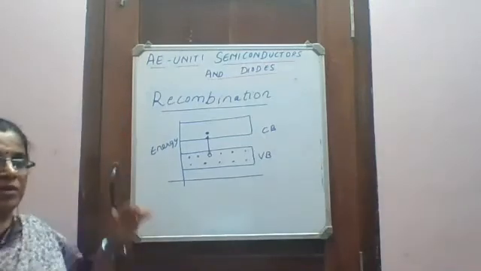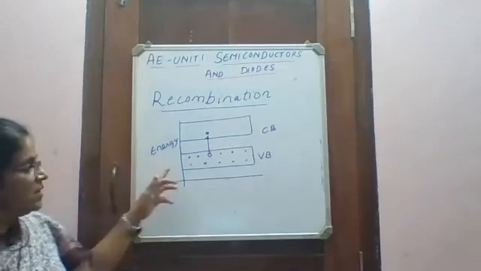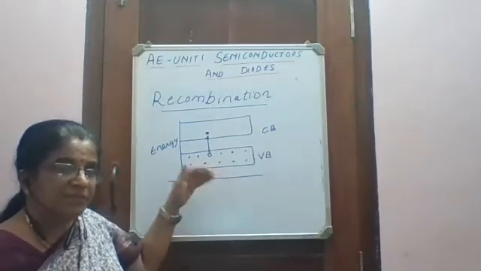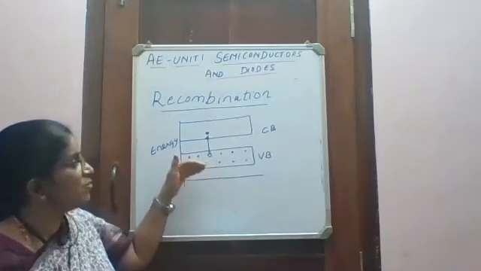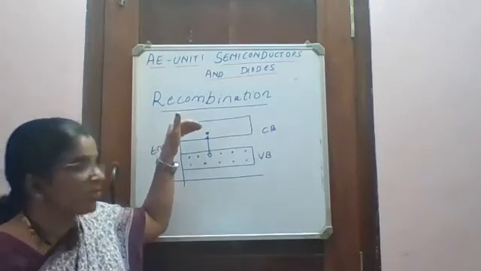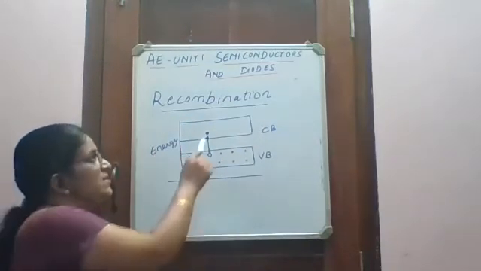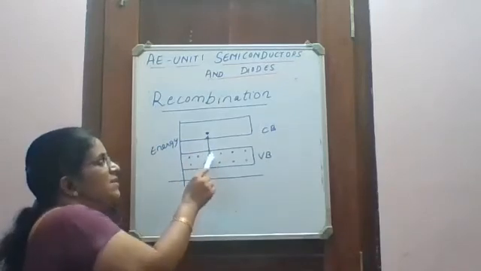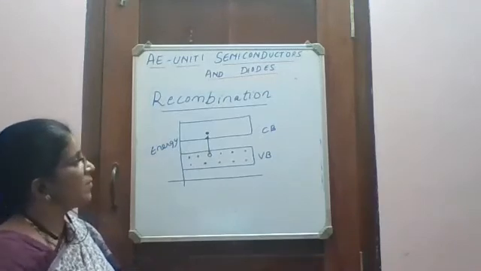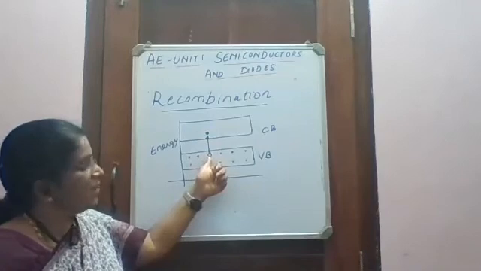Next, one more topic which is very interesting is recombination. The valence electrons are there in the valence band. The electron becomes free. If it becomes free, what happens? It becomes a free electron. The energy associated with a free electron is called the conduction band energy. So this is the free electron. It has left a vacancy here. Now, what happens is this electron comes and occupies this vacancy again.